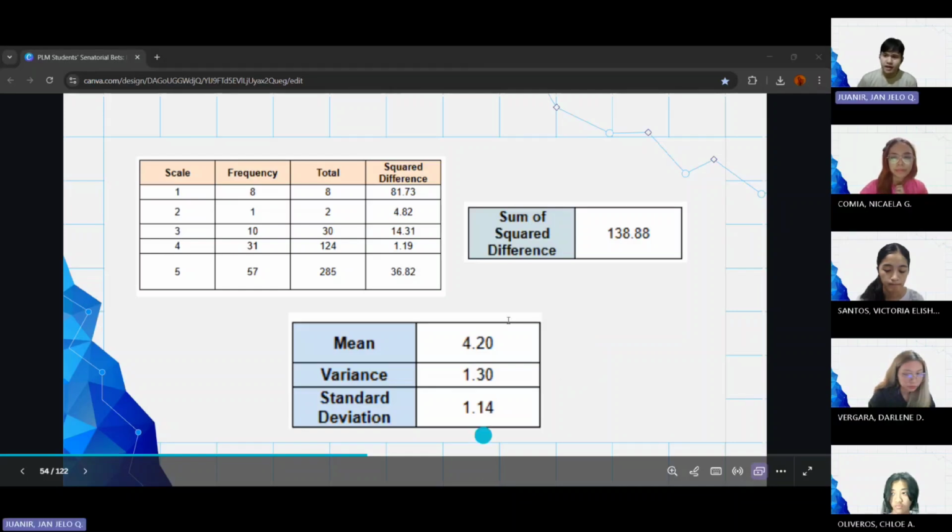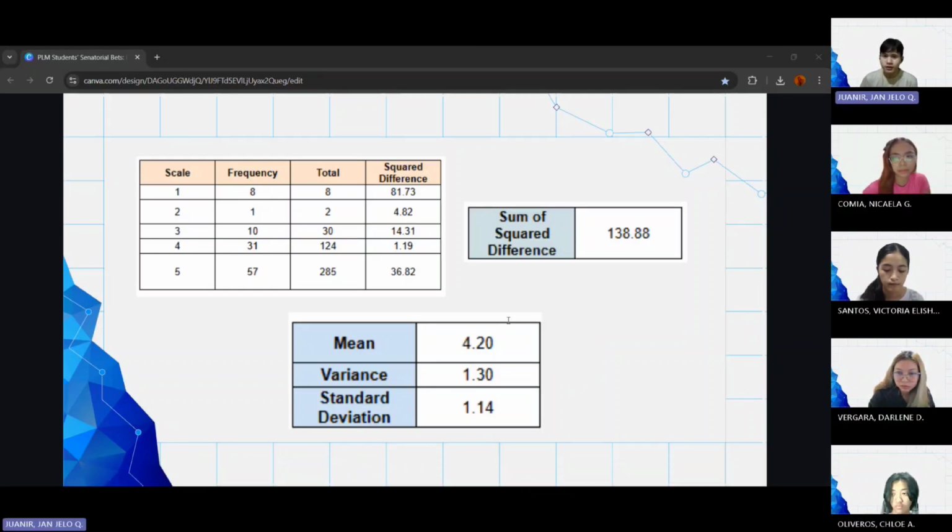For the standard deviation, we have a mean of 4.20. The variance is 1.30, and when we get its square root, we will have a standard deviation of 1.14. To assess this result, we will get the percentage of the standard deviation with the mean. We will divide 1.14 by 4.20, and we will multiply it by 100%. The resulting coefficient of variation is